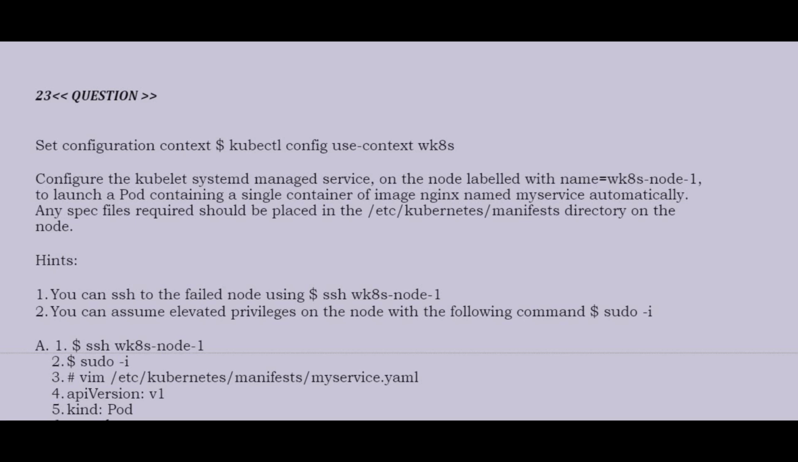Question is: set configuration context kubectl config use-context wk8s. Configure the kubelet systemd managed service on the node labeled with the name equals wk8s-node-1 to launch a pod containing a single container of image nginx named my-service automatically. Any spec file required should be placed in the /etc/kubernetes/manifest directory on the node.